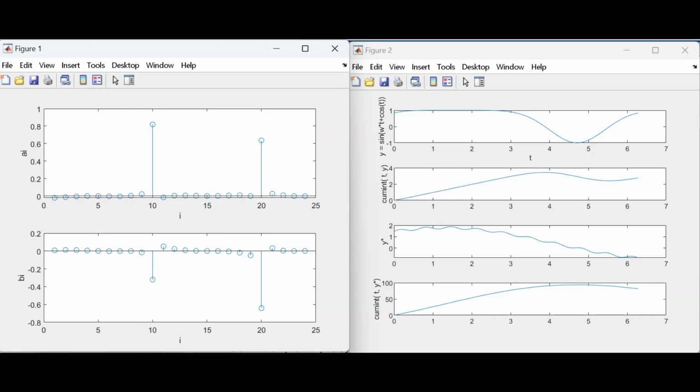This is an example of the mathematical results of doing so up to the 24th harmonic. 24 harmonics is a lot, but we can see that not all of the A_i and B_i coefficients computed are as significant as others. The second last graph is the approximation of our original function with only 6 of the most significant terms, and furthermore without the average value A0. The last graph is the cumulative integration of the previous one.